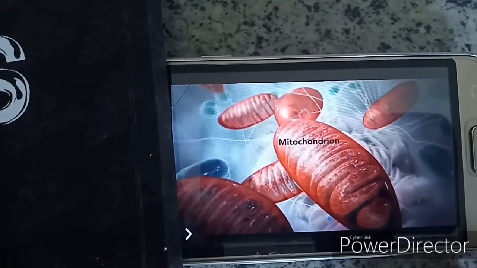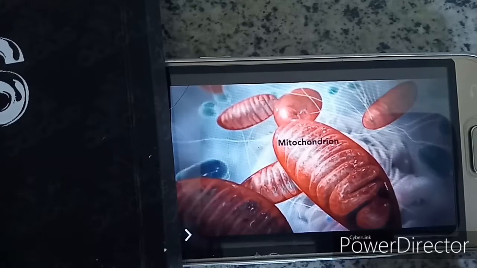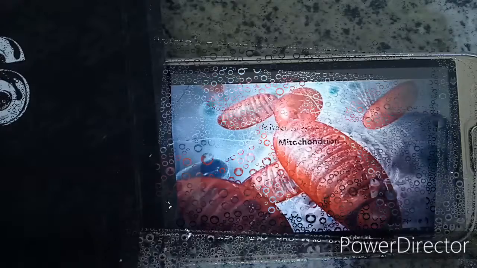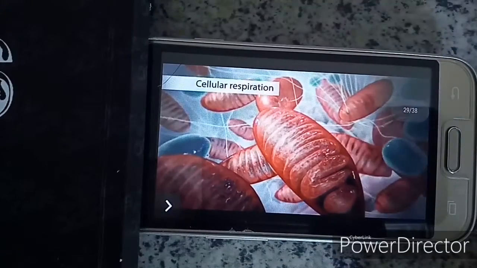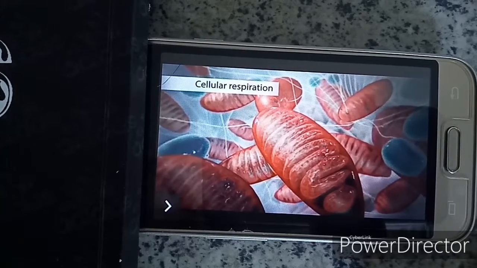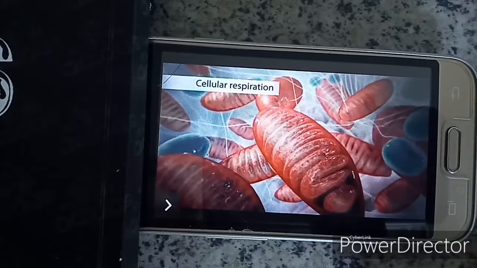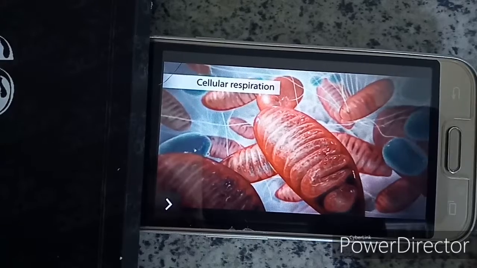The mitochondrion is an organelle that is found in both animal and plant cells. During cellular respiration, the mitochondrion makes ATP molecules that provide the energy for all of the cell activities. Cells that need more energy have more mitochondria.